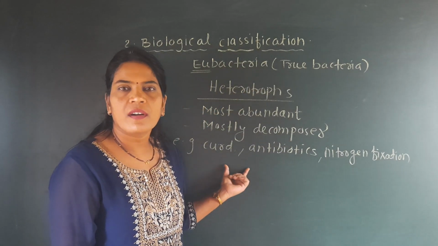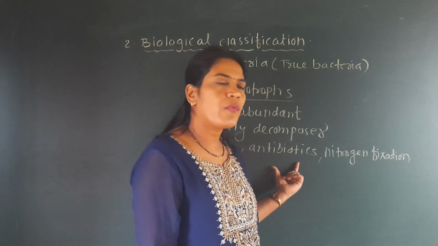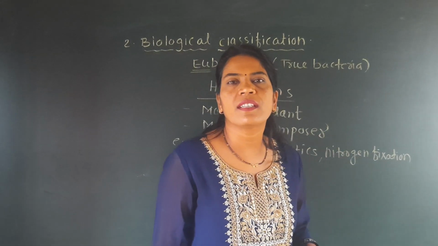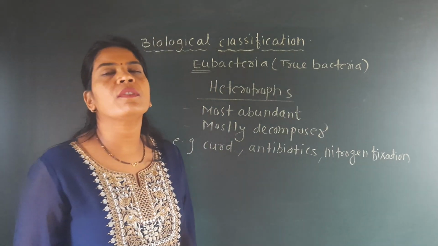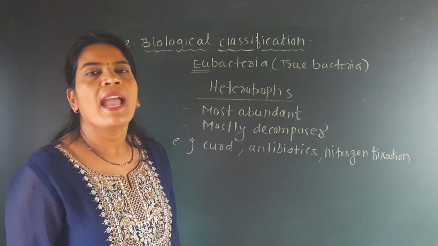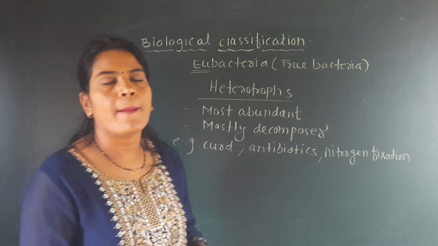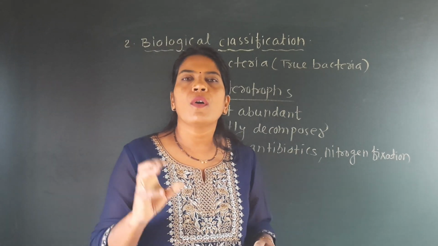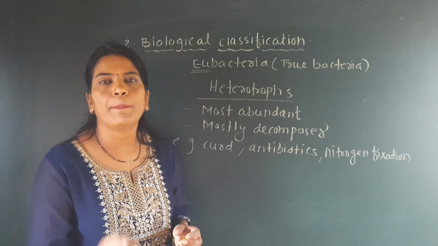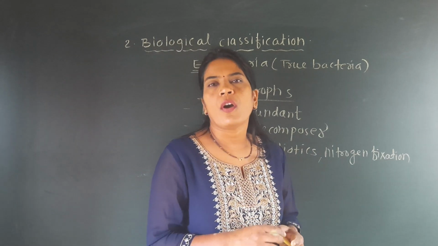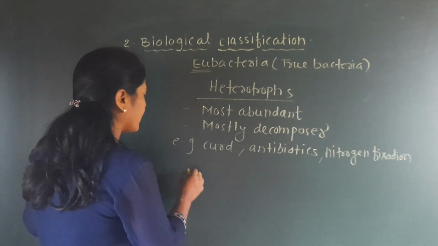That means for curd formation, for antibiotic formation, for nitrogen fixation, these heterotrophs are important. But there are some other roles of these heterotrophs also known, and some of these bacteria also cause various types of diseases in human beings, in pet animals, or in other animals. And which are these diseases?